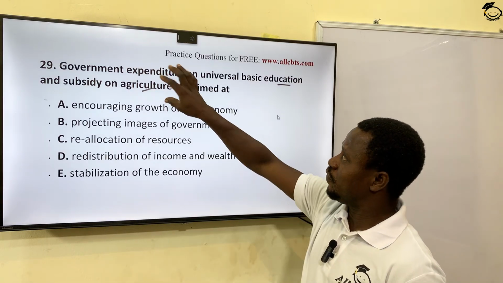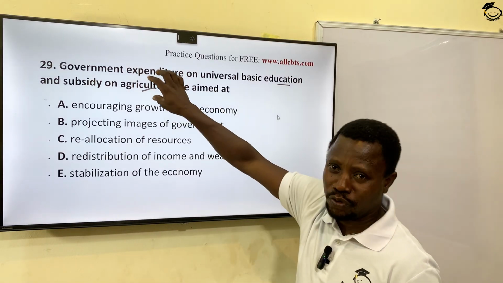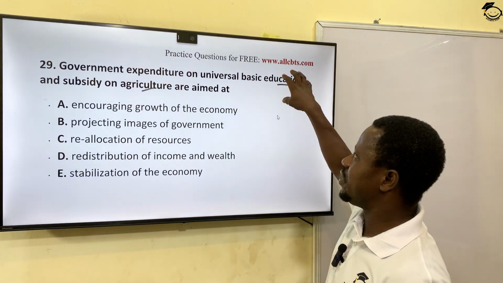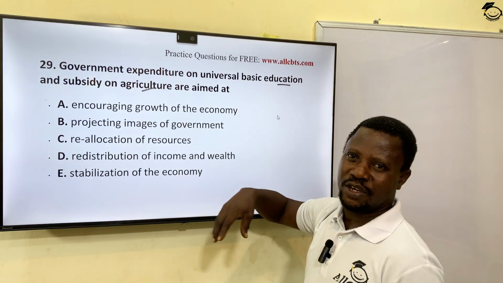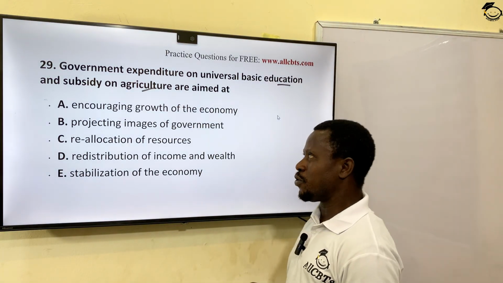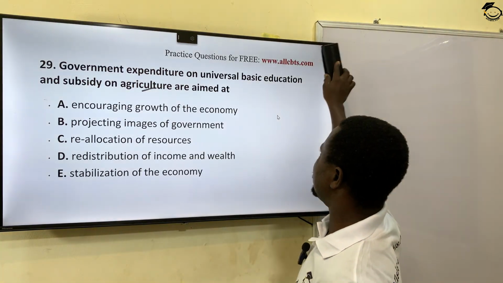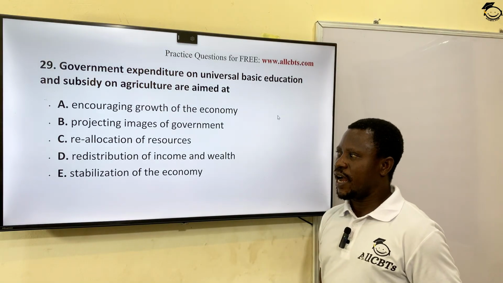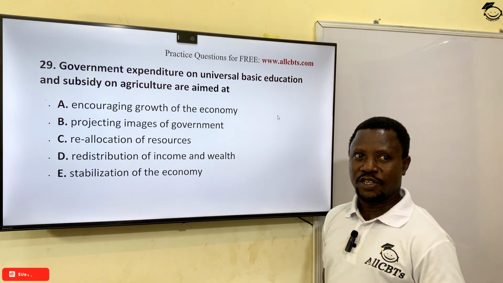When government is involved in these two particular areas, food and basic education, at the end of the day, they must have touched the lives of some vulnerable, less privileged people, people that could not afford such education or food. So it's distribution of income and wealth. Option D is the correct option.